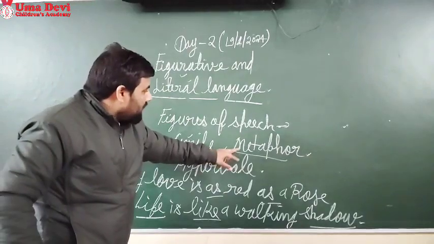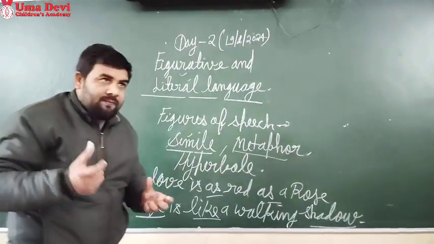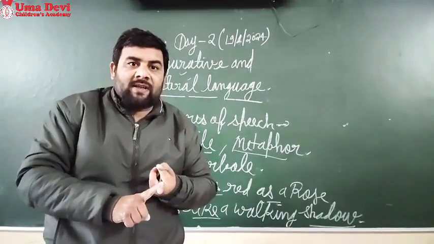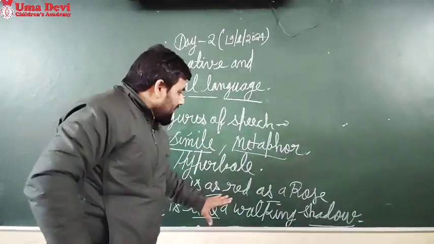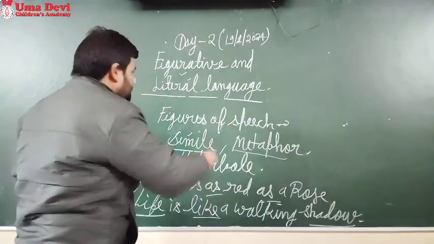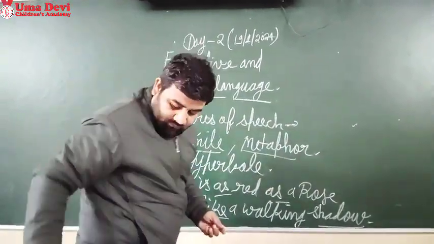And now I am going to tell you about the metaphor. A metaphor is a figure of speech in which we make a comparison between two different objects indirectly, and the words as or like are not used.